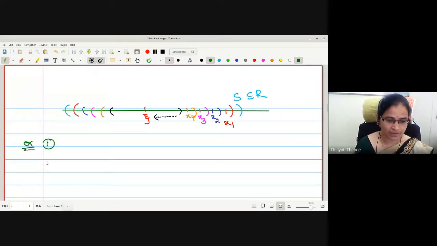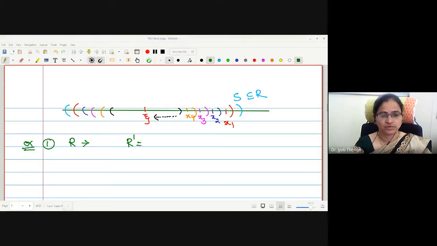The first example I will consider is the set of real numbers. How many limit points will it have? Actually, the collection of all limit points is also called a derived set. The dash is the symbol we were using, therefore R dash.